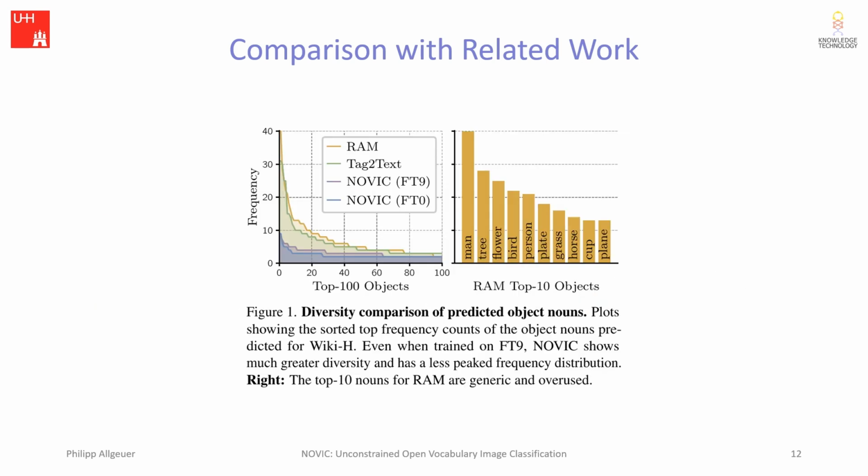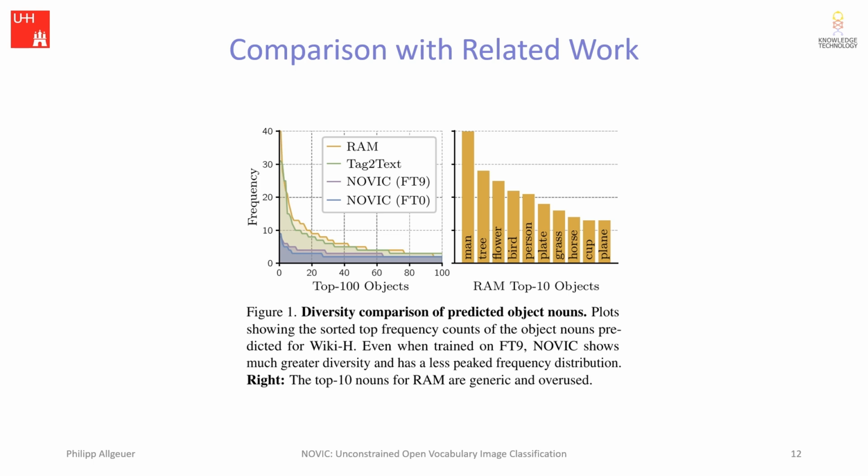Here are 2 plots showing how frequently the most commonly occurring object nouns are predicted for the WikiH dataset in descending order of frequency from left to right. In the left plot, we can see a comparison between RAM, tag-to-text, and Novik, where we can identify that RAM and tag-to-text have a very peaked frequency distribution, corresponding to just a small collection of words that are reused over and over. In fact, just the top 20 words used by RAM account for around 1/3 of all images in the dataset.